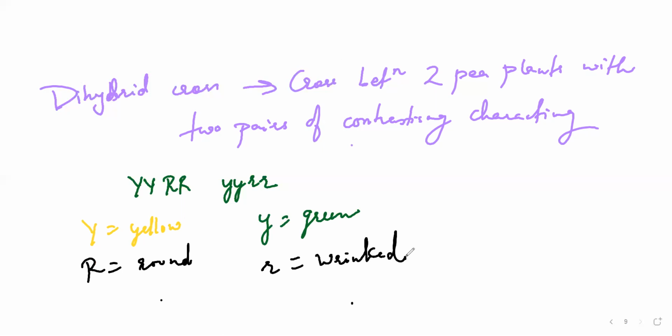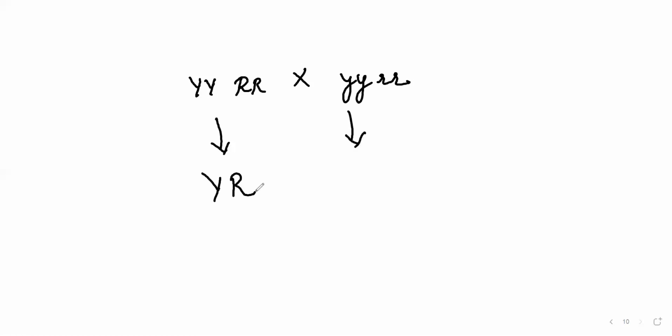So if I'm going to cross these two, what is the product I'll get? I'll take one of each, capital Y, capital R, and here small y, small r.